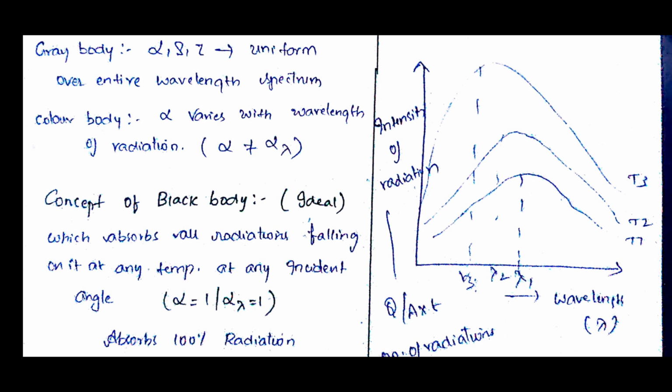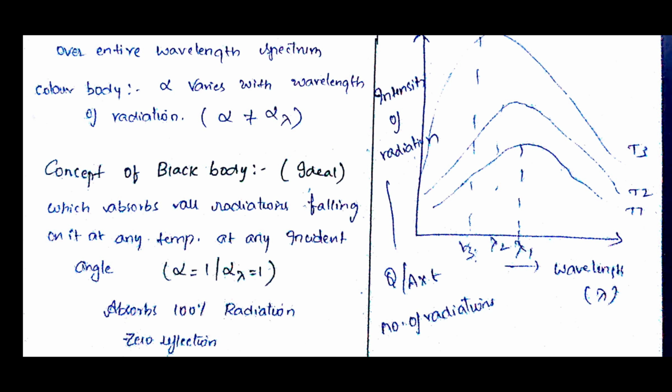So that's what we're telling. The concept of a black body: it absorbs all radiations falling on it at any temperature and at any incident angle. That means alpha is equal to 1, and alpha suffix lambda is also equal to 1 for the black body at any wavelength. See, there will be different wavelengths. For visible rays there will be one wavelength, for UV rays there will be another.